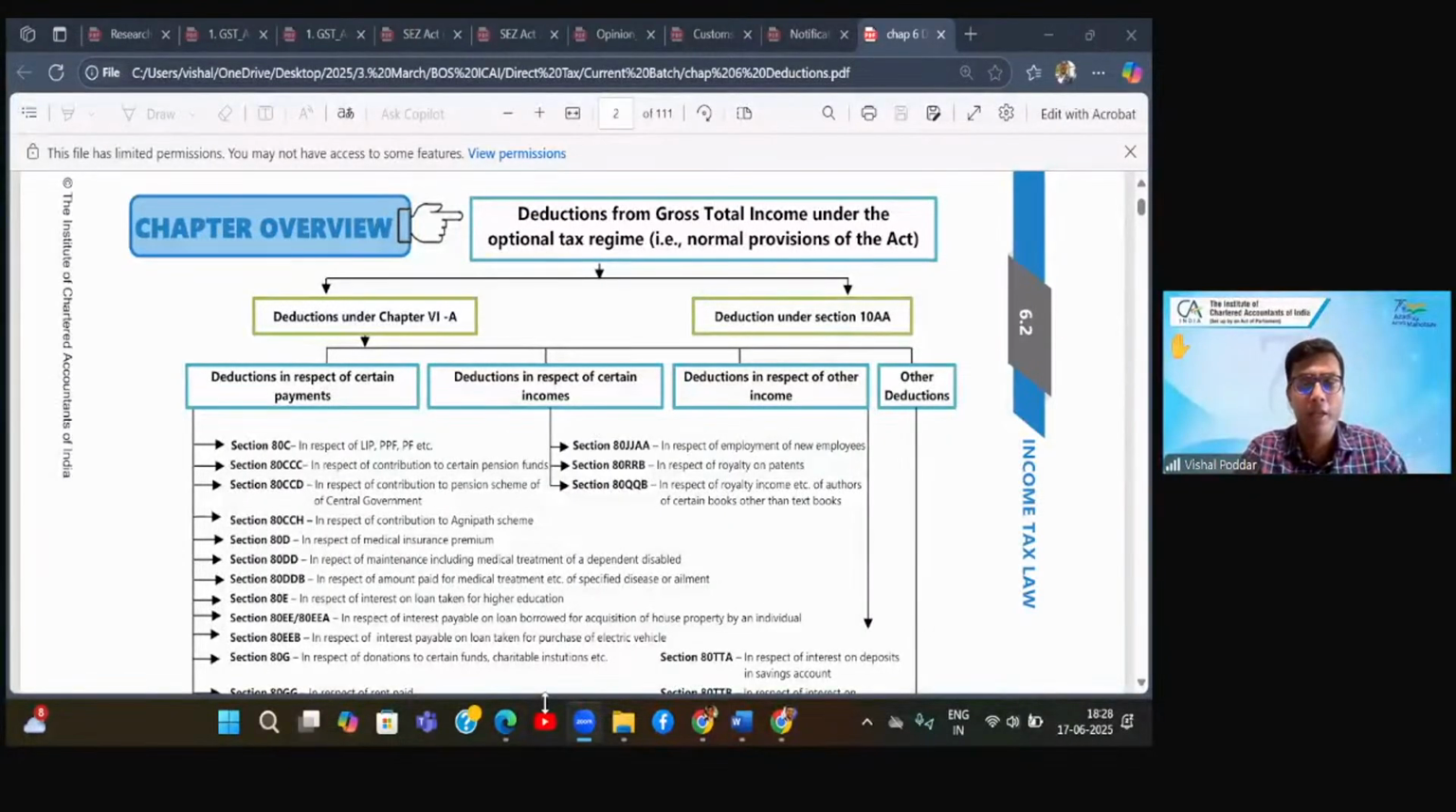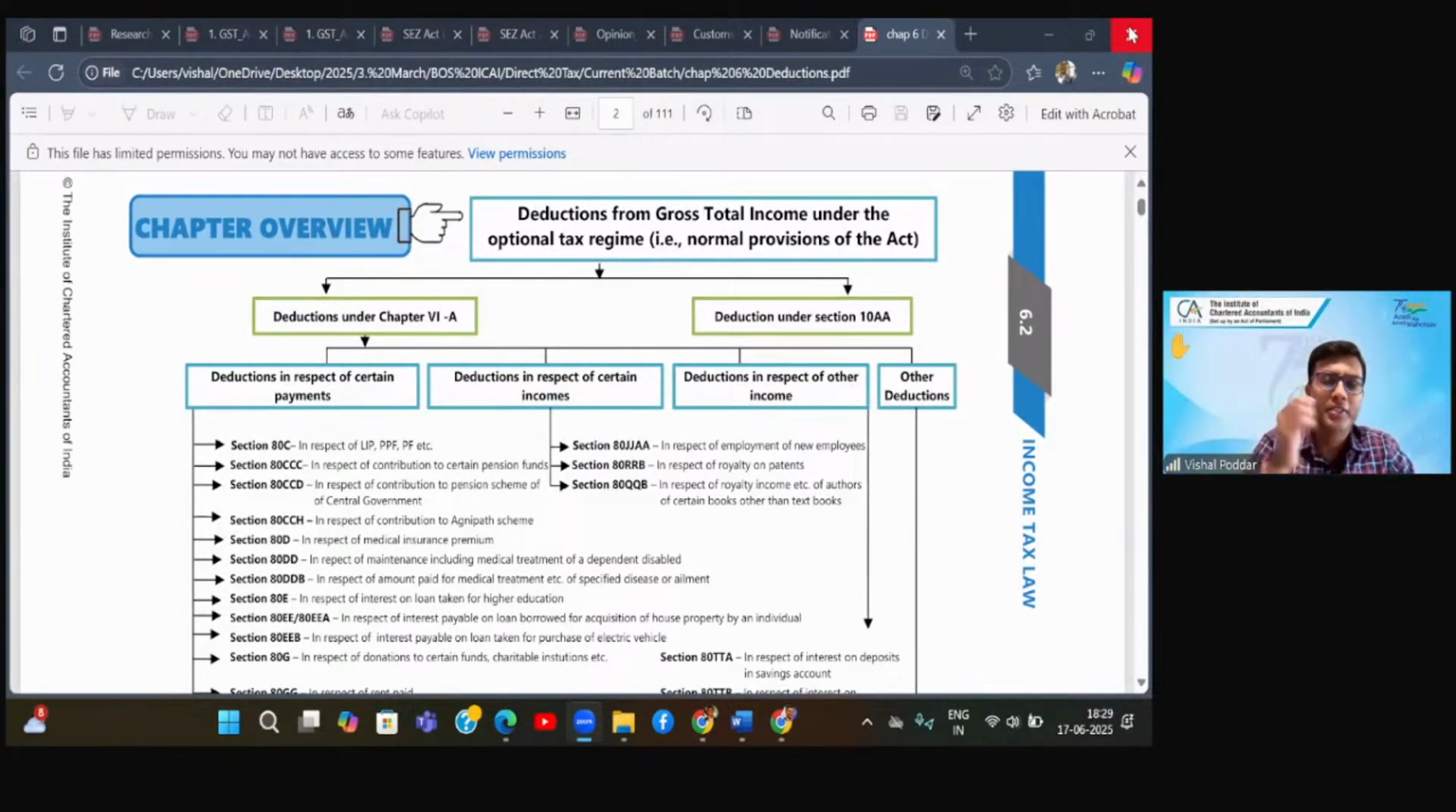Right? Great. So already I have a concern on the screen. The concern is, sir, I'm scared to see so many deductions. And obviously, the scare is not about the number of deductions. The scare is about, do we need to remember, and most importantly, do we need to remember the section numbers? So this is that fear.